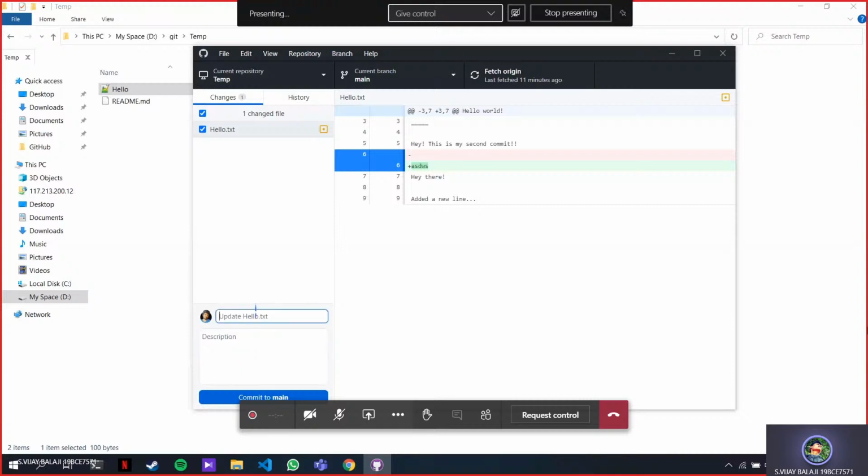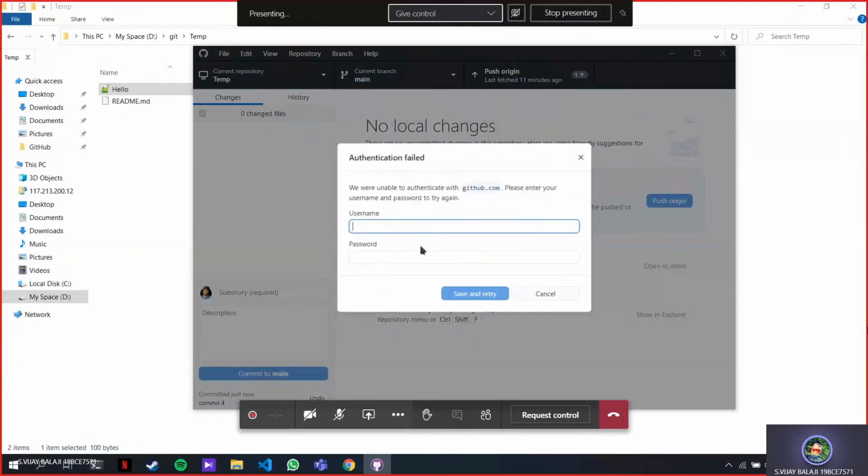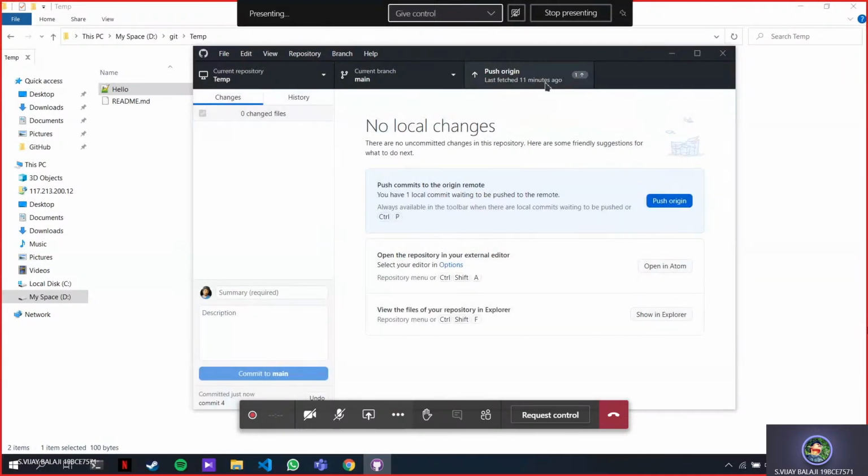See, I can directly commit here also. Commit 4. I directly commit to main, and I can push this. See, committing and pushing, everything from one place. Oh yeah, to push, I need to log in. I'll do that later, but you can push it directly to your cloud. Got it? Any other questions, guys?